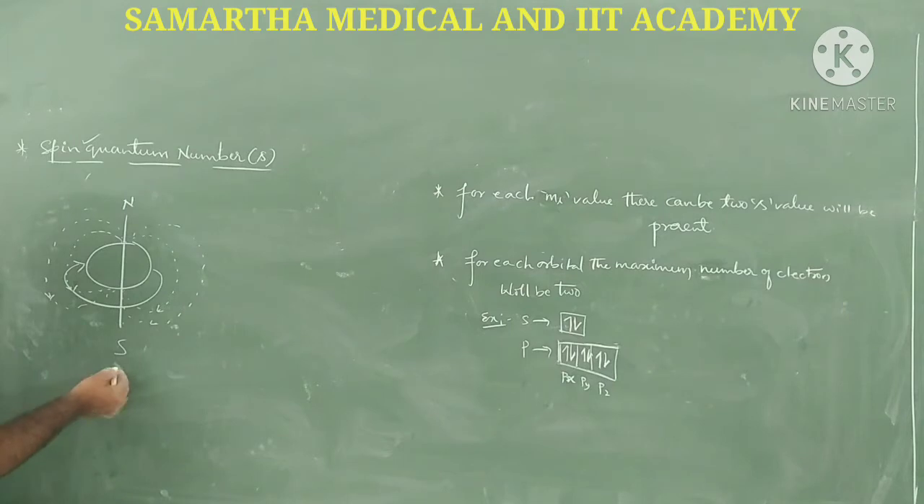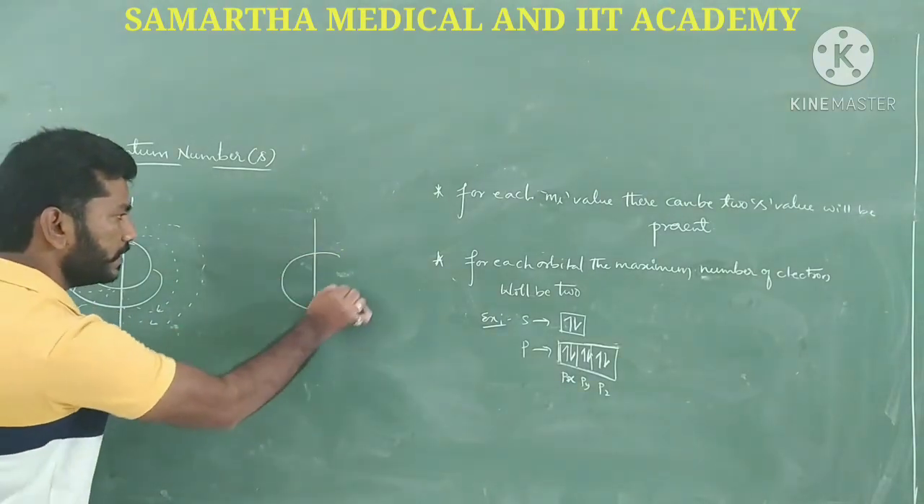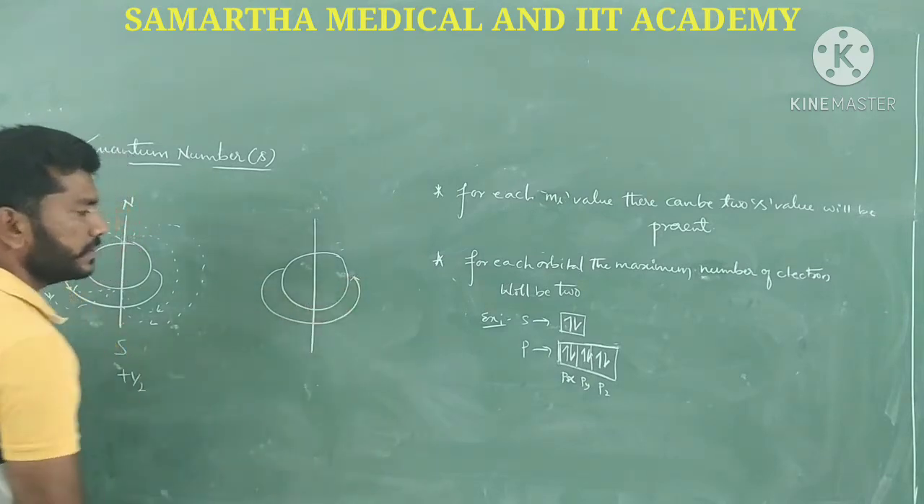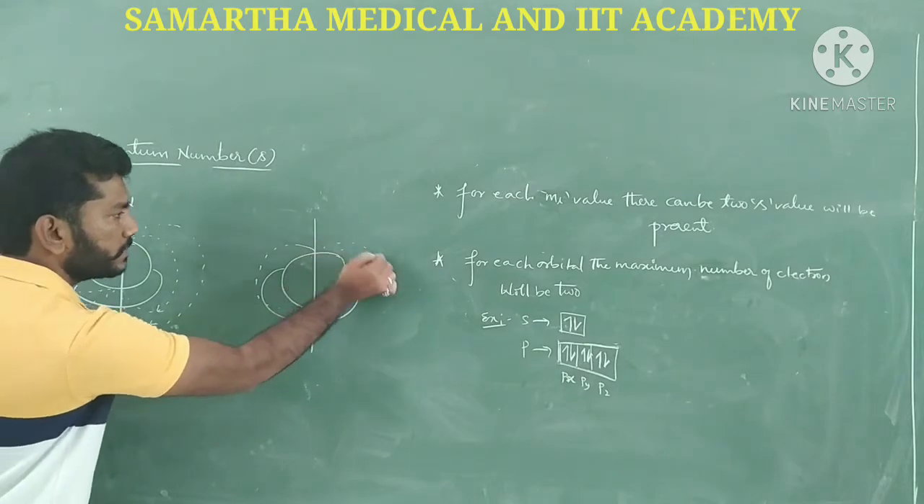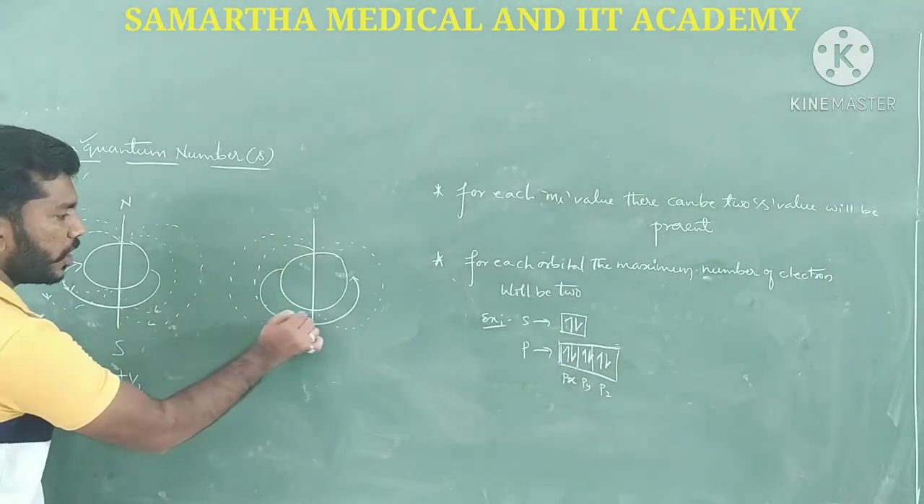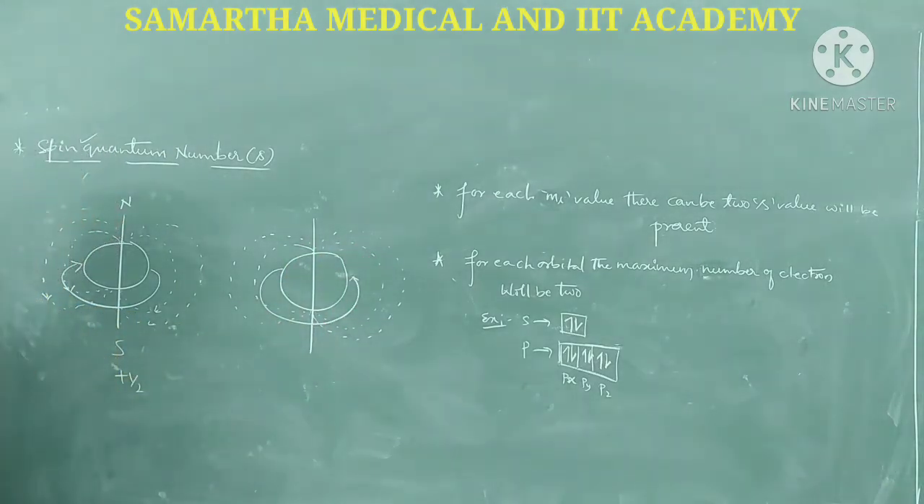Okay, this particular electron has a positive value, that is plus half. Suppose one more electron is there, and this electron is revolving in the anti-clockwise direction. That also can have some sort of magnetic moment. So when these electrons have that magnetic moment with opposite spin, their magnetic moments are going to be cancelled with one another.